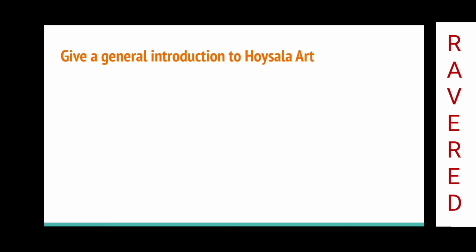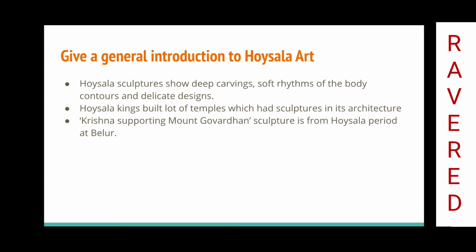Give a general introduction to Hoysala art. Hoysala sculpture shows deep carvings, soft rhythms of the body contours and delicate designs. Hoysala kings built a lot of temples which have sculptures in their architecture. Krishna supporting Mount Govardhan sculpture is from Hoysala period at Belur.